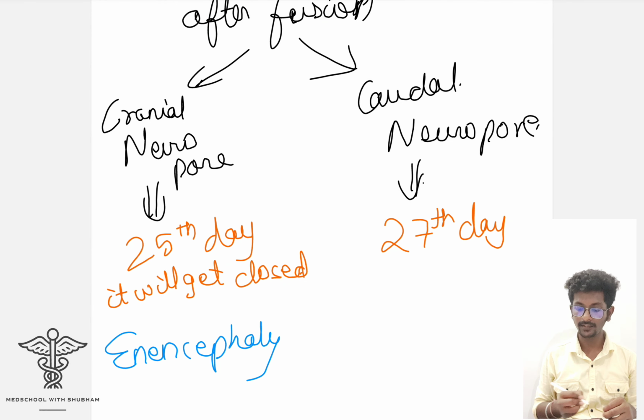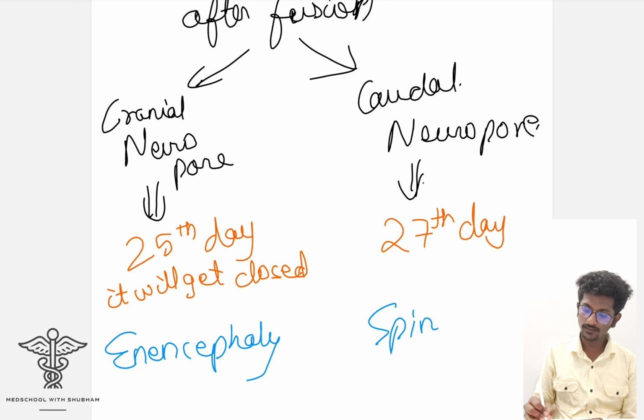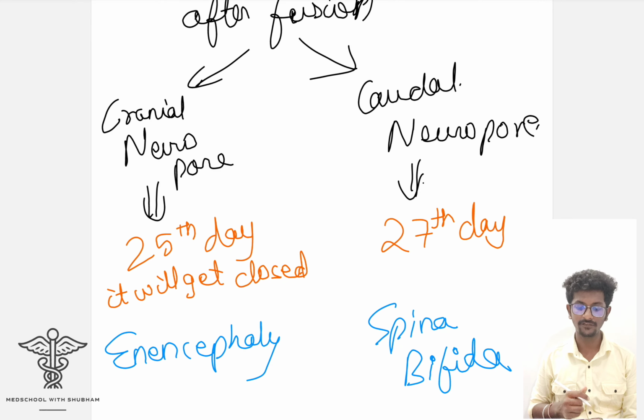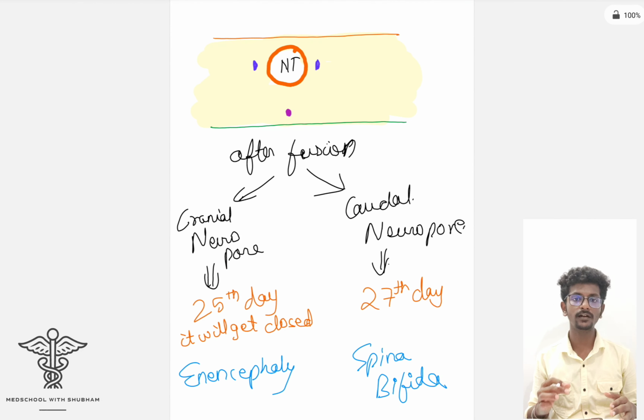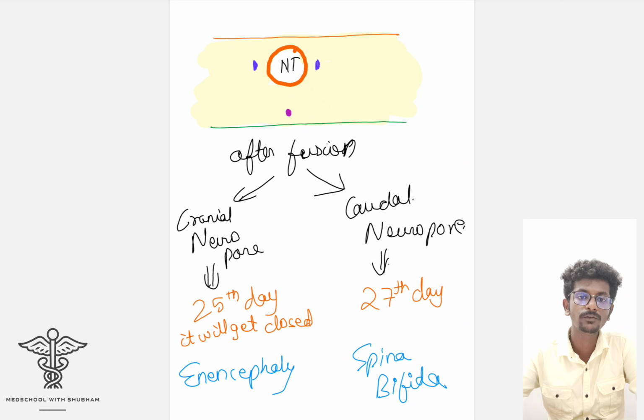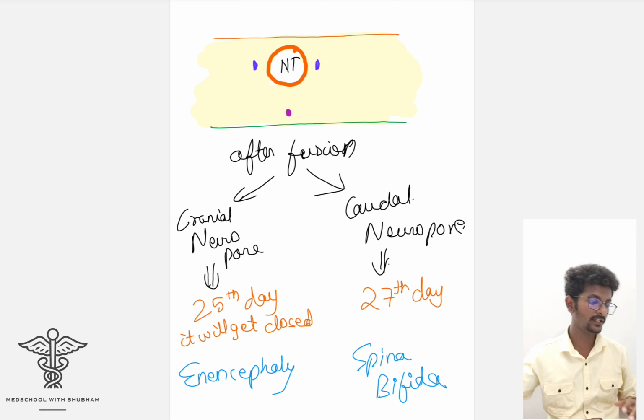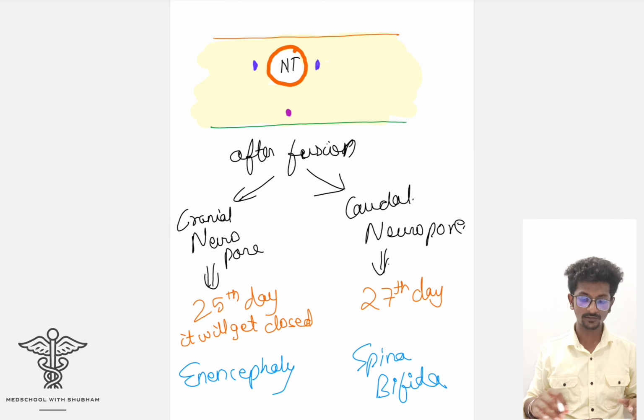And if the caudal neuropore doesn't get closed, this will cause a condition called spina bifida. Anencephaly and spina bifida are two conditions which occur when the cranial neuropore or the caudal neuropore, respectively, is not closed. I hope this is very clear to you guys.